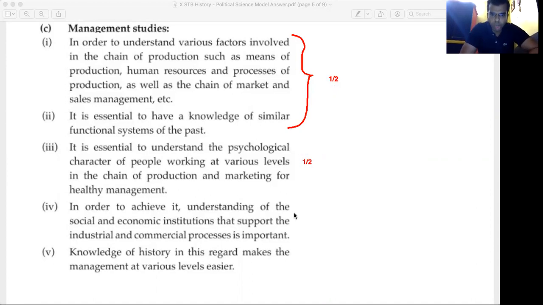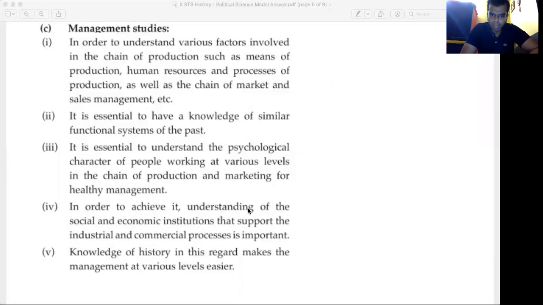For writing the fourth point, you will get half. And for writing the fifth point, you will get half. That's the way for management, you will get 2 marks. So 2 marks are for management, 1 mark is for arts, and 1 mark is for science. That's the way you will give 4 marks to yourself for this brief answer.